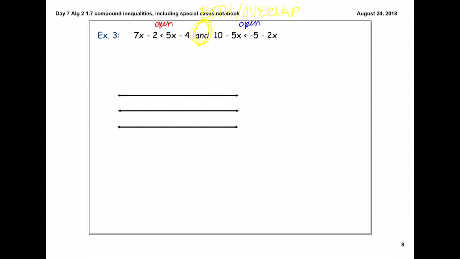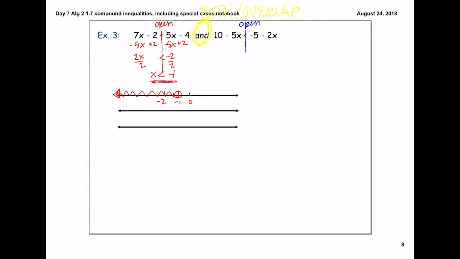So when we solve for x in our first inequality, the inverse of positive 5 is negative 5x. The inverse of -2 is +2. The inverse of multiplication is division, so we get x is less than -1. On our number line, our boundary point is -1. Number bigger to the right is 0, smaller to the left is -2. We said we had an open circle. If we want all the values that are less than -1, we shade to the left.